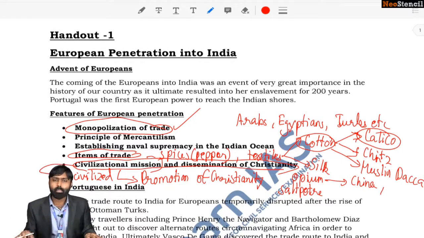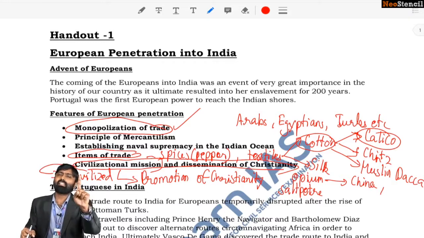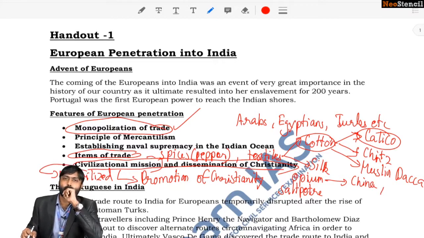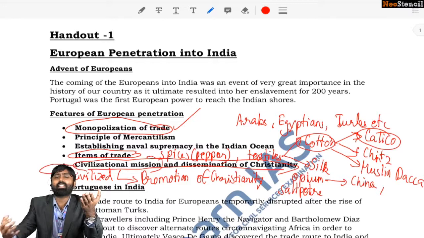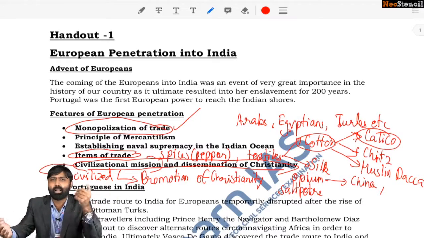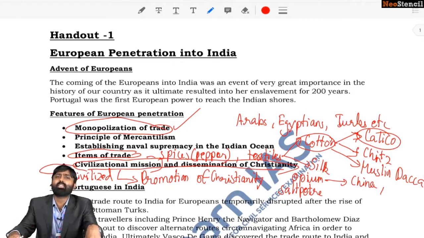Now, how did they monopolize trade? How can you monopolize trade? You can monopolize trade by giving stiff competition. See, I earlier mentioned an example about my toothpaste being a competitor to your toothpaste. If my toothpaste has a better outcome altogether, it is highly likely that my toothpaste would be consumed by you all. Or if it is branded better, advertised better, then too the consumer will be inclined to purchase my particular brand. So these are some ways that you can do it.